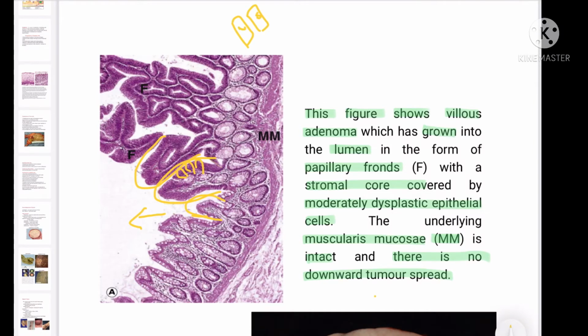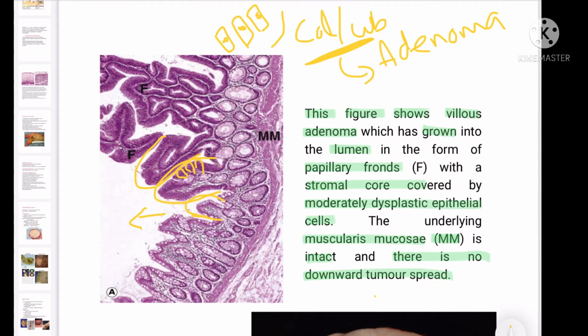And we already discussed in our previous lecture that if any tumor arises from columnar or cuboidal epithelium, we call it adenoma. If it is arising from the villi, it is a villous adenoma. The suffix oma means benign. What happens if it is malignant? We call it adenocarcinoma. That will be the malignant tumor of the columnar or cuboidal cells. So there will be no invasion into the muscularis. The tumor is growing like this. So it's a benign tumor.